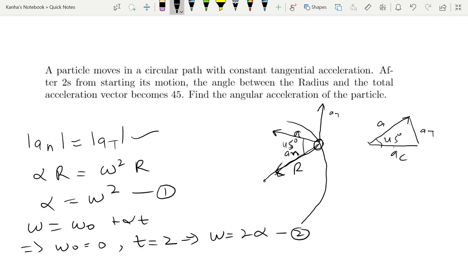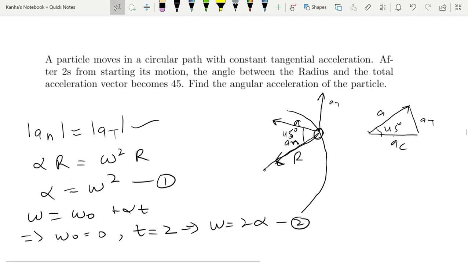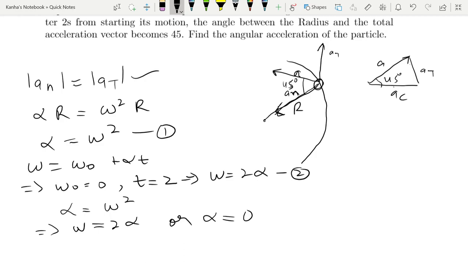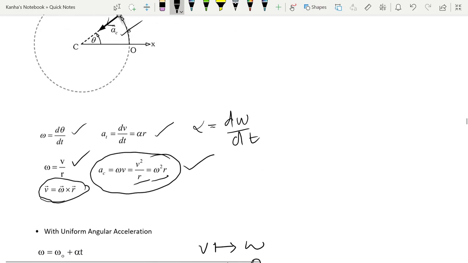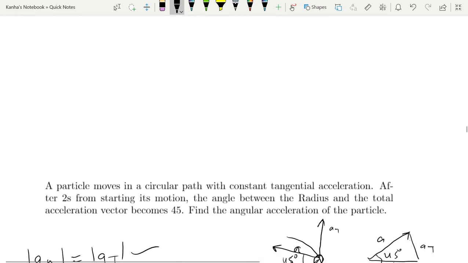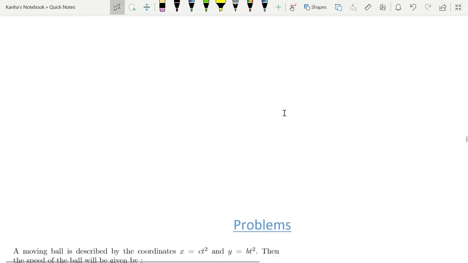Alright, now you use 1 and 2. You use 1 and 2, and what you get is alpha is equal to omega square, and omega is equal to 2 alpha, so alpha is equal to 0.25 radians per second square. So what this question did was it used one formula from this and one formula from this. This is the kind of question that you might expect from circular motion.